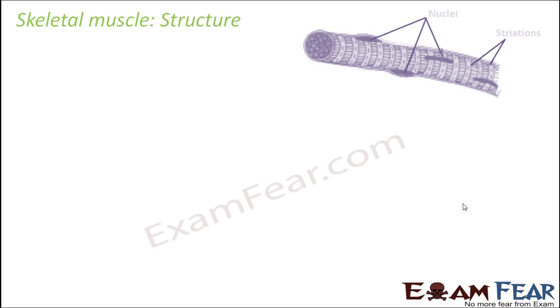In order to know that, we still need a detailed knowledge of the structure of the skeletal muscles. So let us try to understand the structure of the skeletal muscle. You might be wondering that when there are three types of muscle tissue, skeletal, smooth and cardiac, why are we talking about the skeletal muscle specifically?